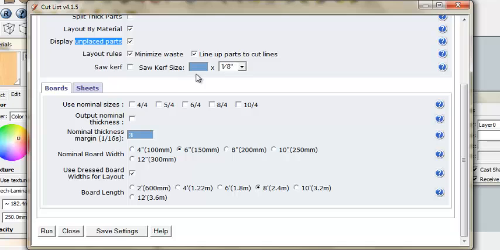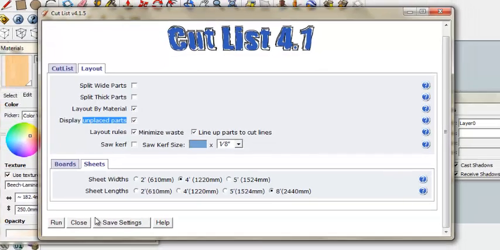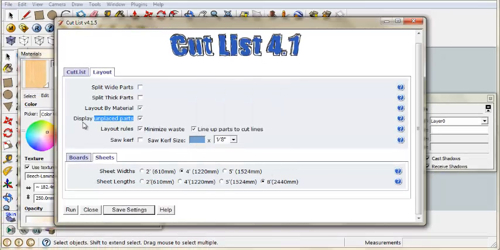I don't have any idea about this, so I'm just going to leave it blank for a while. Then go to sheets, and make sure this is based on what the manufacturers would make. Make sure that you select the proper one. Select run, save settings, and save OK.